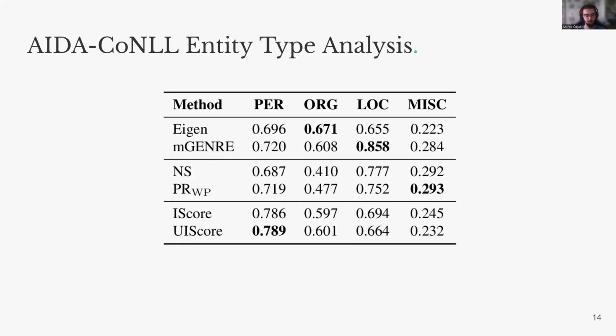Finally, we show the performance of the methods when linking different entity types on AIDA. UI score performs the best on person-type entities, which is in line with the results on Quotebank, where all the entities are people. Eigenthemes achieves the best performance on organizations, while mGENRE performs the best on locations. Interestingly, popularity heuristics are the best for miscellaneous entities.